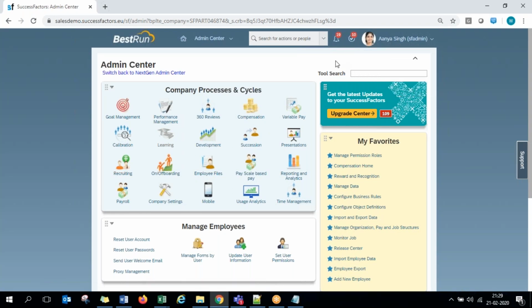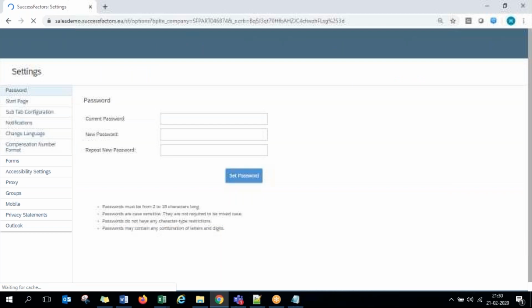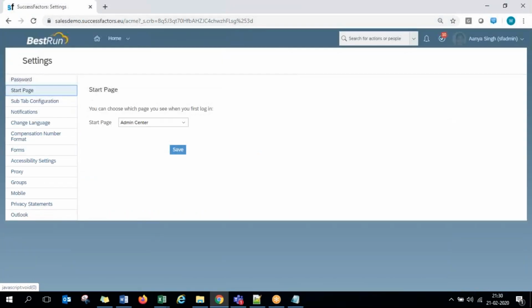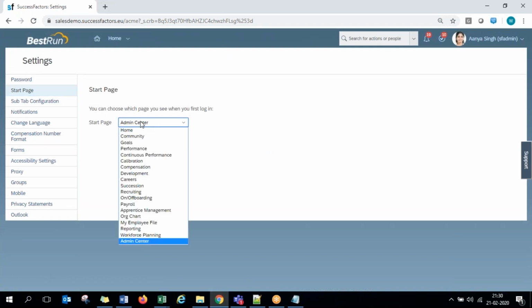Just 2 more minutes I'll take here on the settings part. I already told you in the previous sessions, but again repeating, in the instance side, every time on the right hand top corner, the current logged in user name comes up. When you click on it, you have the settings option, which helps you take care of a few profile related things, like if you want to change your own password, or the start page, meaning whenever you log in to SuccessFactors for the first time, what screen you want to see. You may want SF opened with the home page or the goals page or the performance page. You can choose what should be your first page displayed.